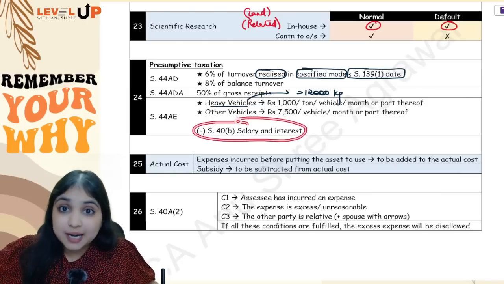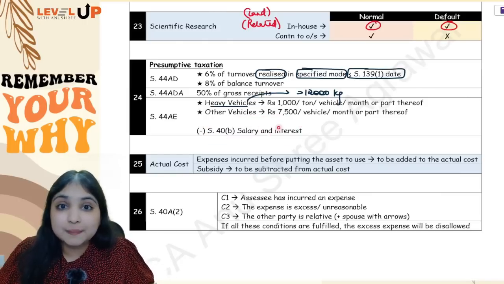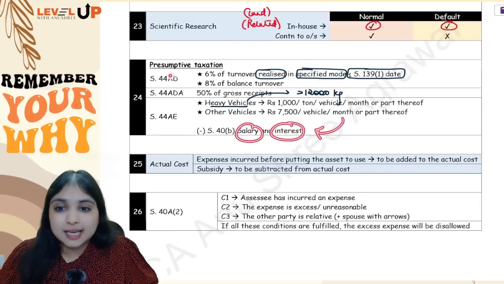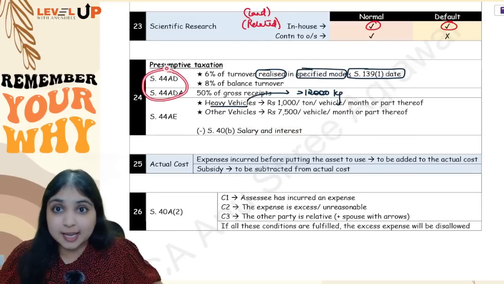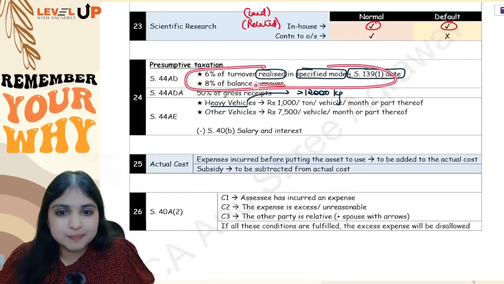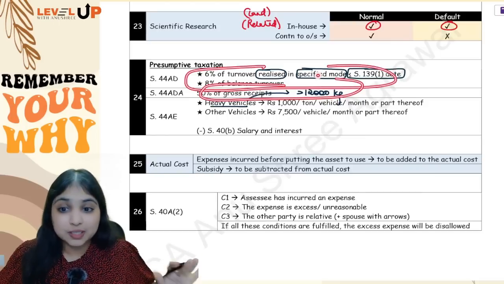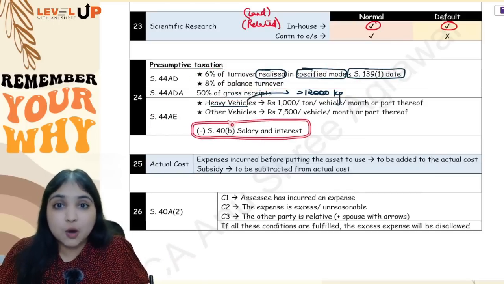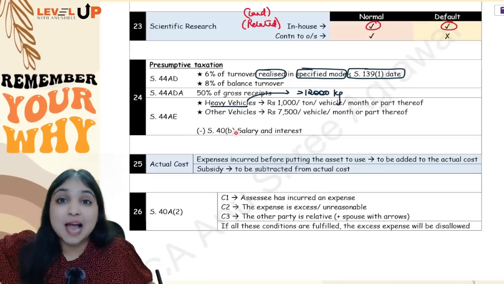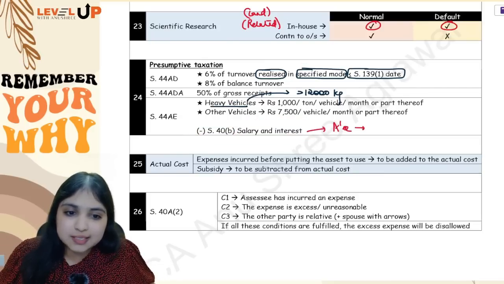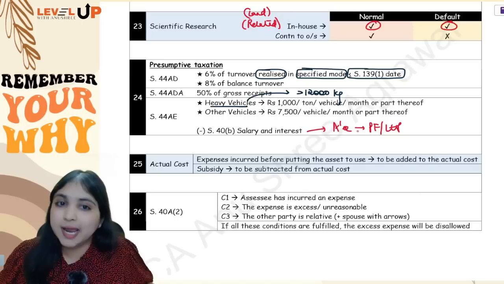If the assessee is a partnership firm or LLP, section 40B, interest to partners and salary to partners, that also will be allowed. See, in 44AD and 44ADA, no other allowance, no other disallowance. That only is PGBP. In 44AE alone, one allowance we are allowing: section 40B, salary to partners, interest to partners. But this will be allowed only if the assessee happens to be a partnership firm or LLP.